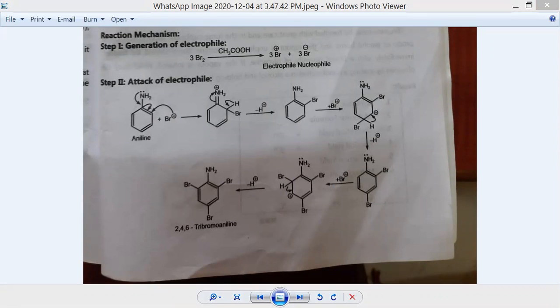So dissolve 2.5 gram of aniline in 9.5 ml of glacial acetic acid in iodine flask. First of all, we are going to dissolve this aniline in the glacial acetic acid in the iodine flask. Later on, place a solution of 4.2 ml of bromine in 10 ml of glacial acetic acid in a small dropping funnel supported over the flask.